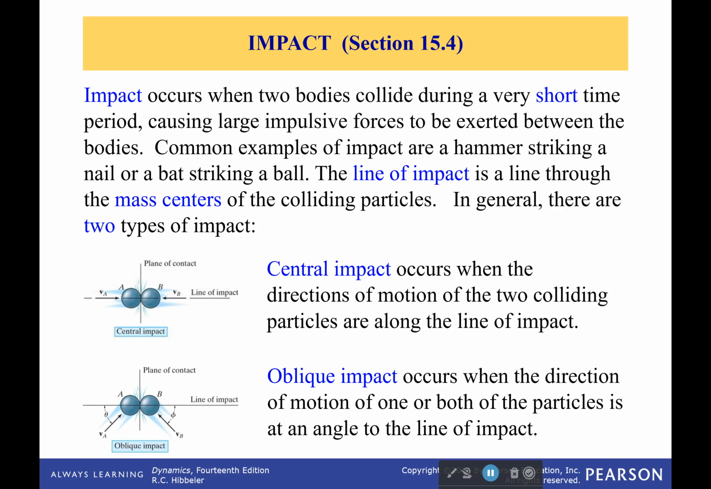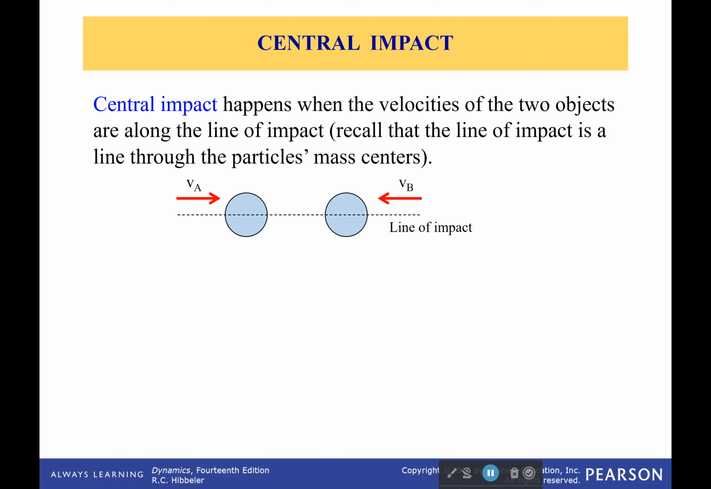Their velocities are along the line of impact for central impact. And for oblique impact, the velocities are not along the line of impact. There is an angle between the line of impact and their velocity. And for central impact, the angle is 0. Okay, for central impact, the velocity of the objects are along the line of impact, and the line of impact is simply a line through the particles' mass centers.